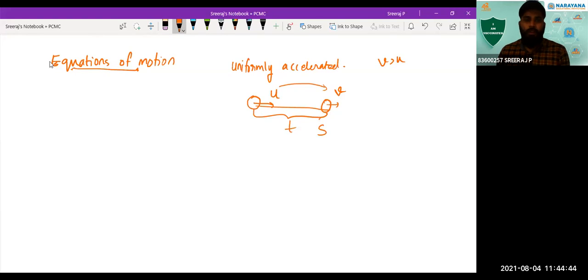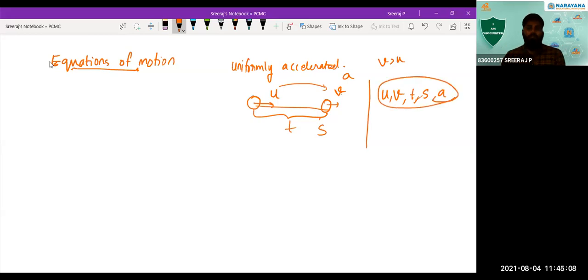Okay, so basically what are these equations of motion? They describe a body having a constant acceleration. What the equations of motion do is connect these various quantities: the initial velocity, final velocity, time, displacement, and acceleration. The equations of motion give the relationship between these 5 values. Is it clear to you? Can we start deriving the equations?